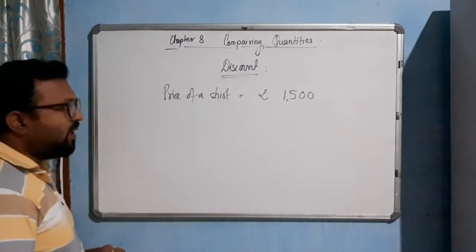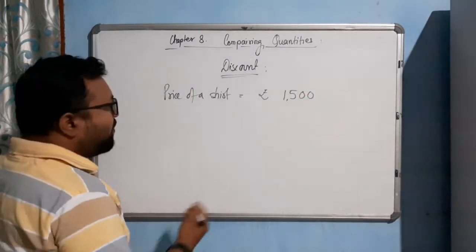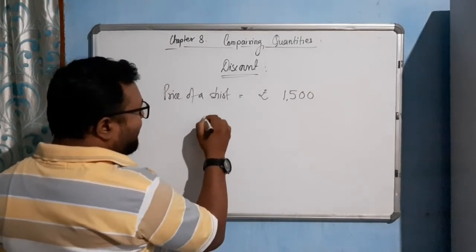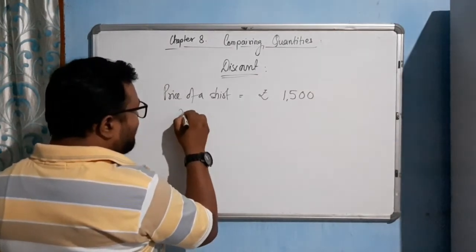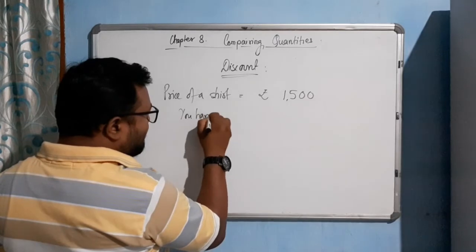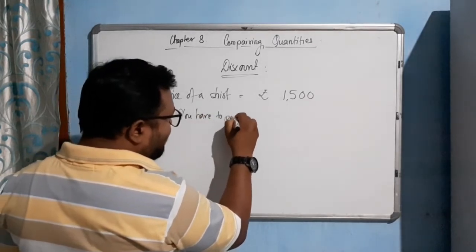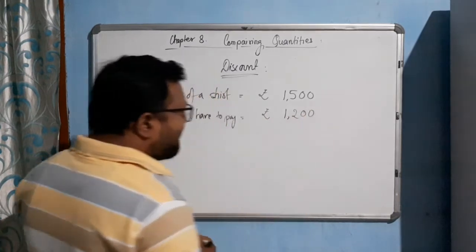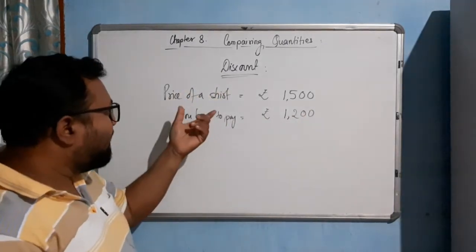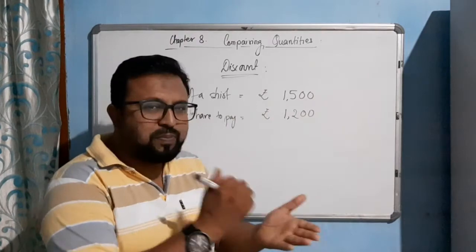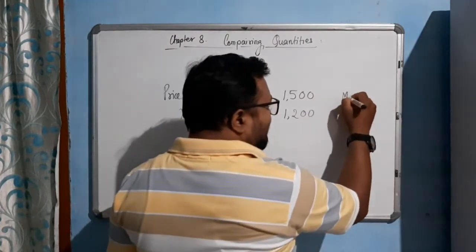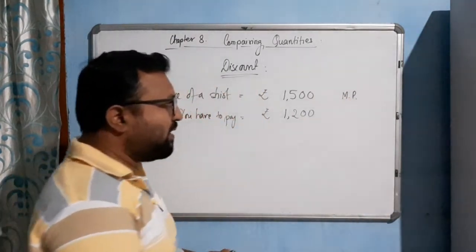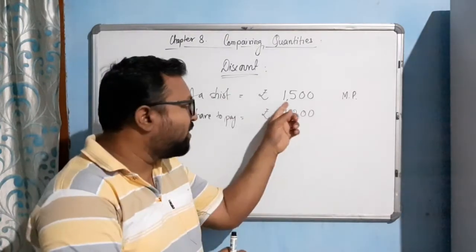1500. Okay, and after discount you have to pay how much? You have to pay rupees 1200. Means the price of the shirt is printed there. Suppose it's the marked price. Let me write here marked price. It is printed on the label, 1500.